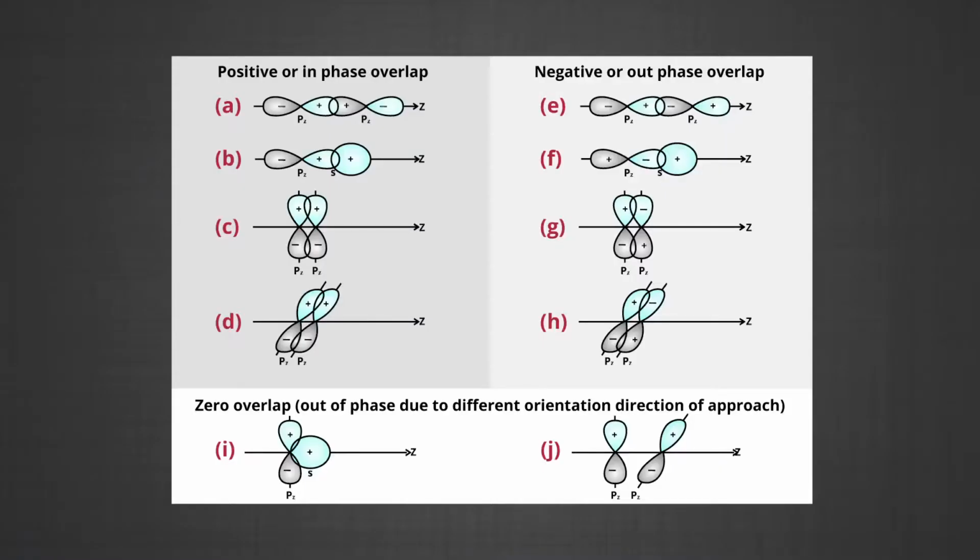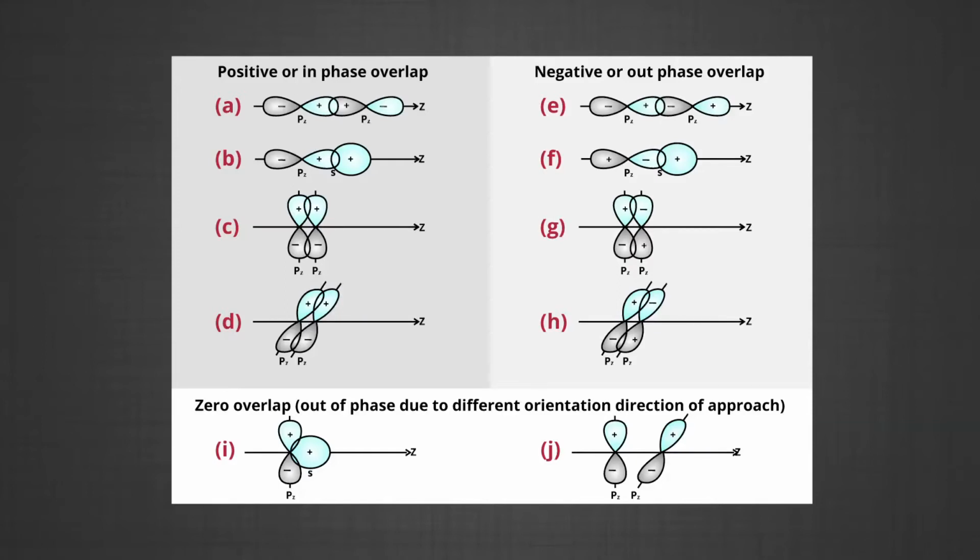When the orbitals of two atoms come close to form a bond, their overlap may be positive, negative or zero, depending upon the sign, that is the phase, and direction of orientation of the amplitude of the orbital wave function in space. The figure will show you the positive and the negative overlap. The positive and the negative signs on the boundary surface diagrams depict the phase of the orbital wave function and they are not related to charge.